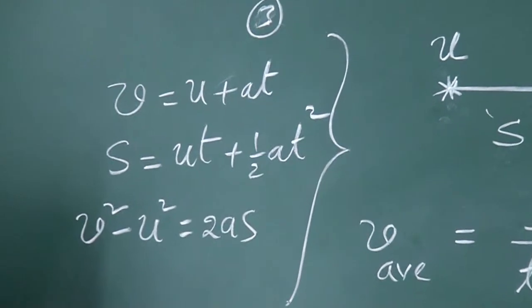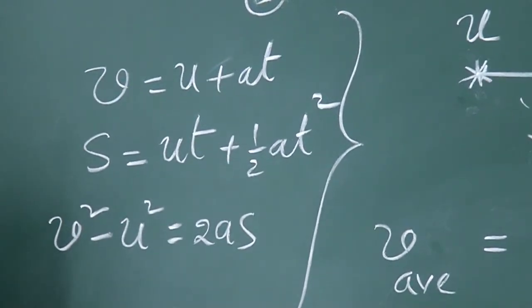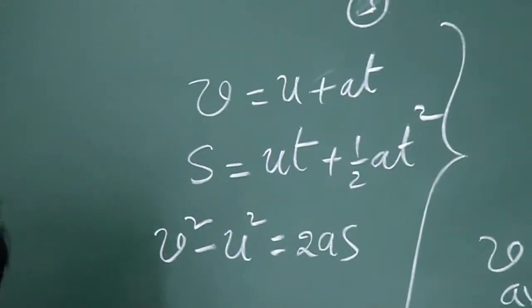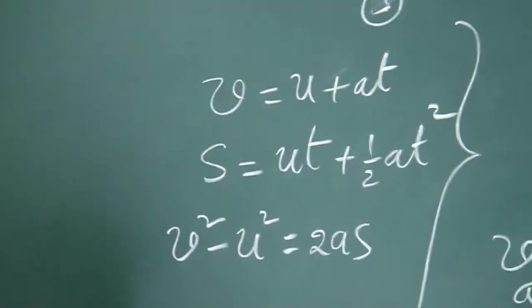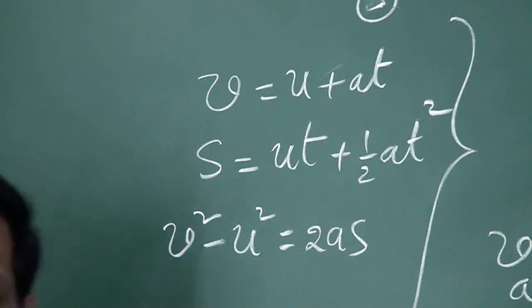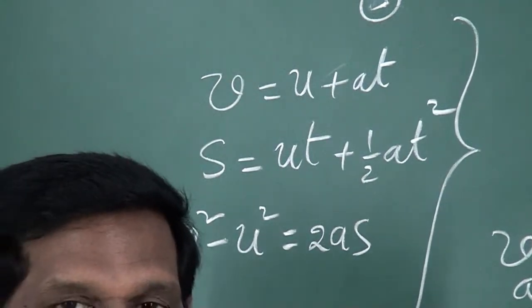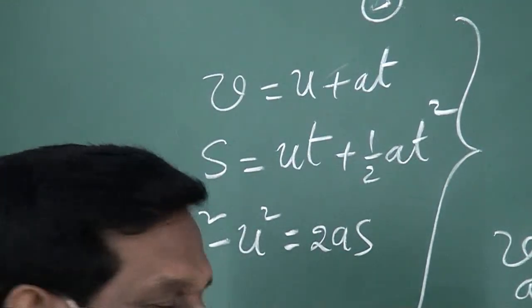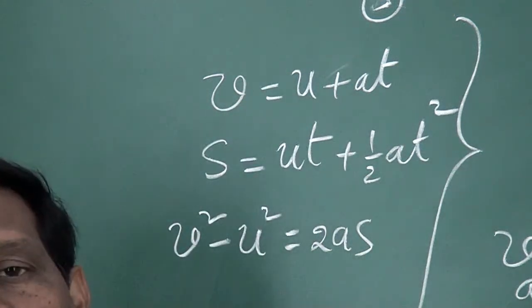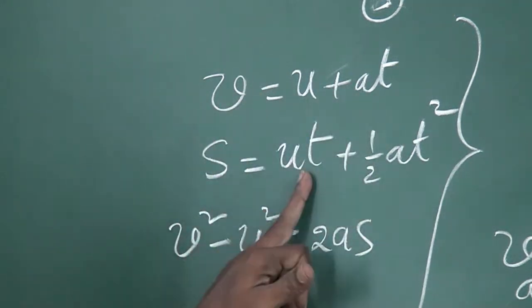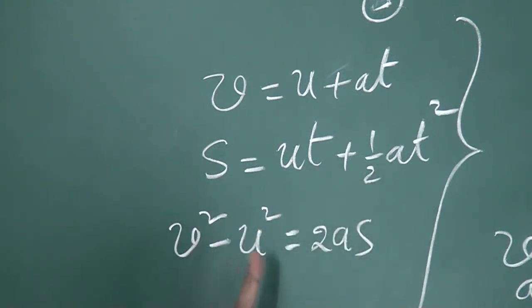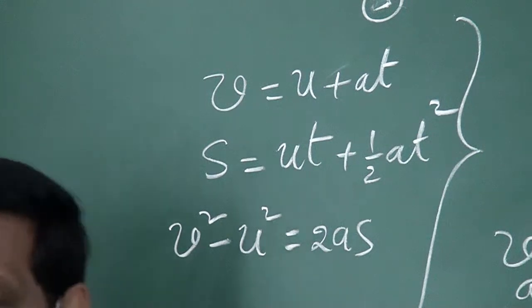One dimensional motion means when the body moves along a straight line. So to describe the motion of the body in one dimension, we use these kinematic equations: v is equal to u plus at, s is equal to ut plus half at square, v square minus u square equal to 2as. So these are the three kinematic equations.